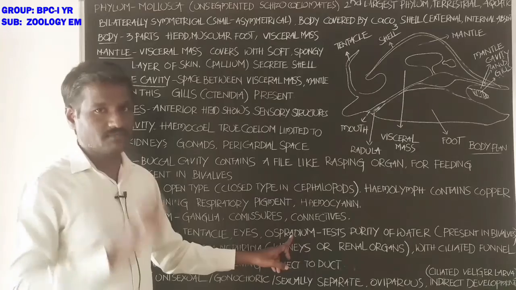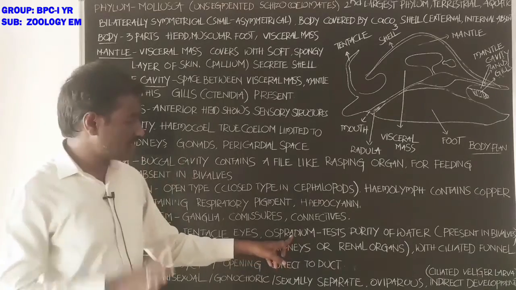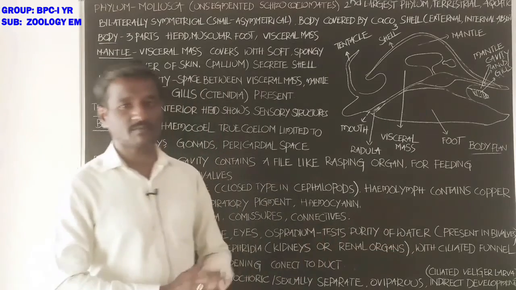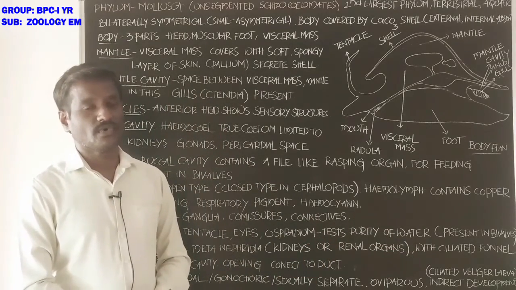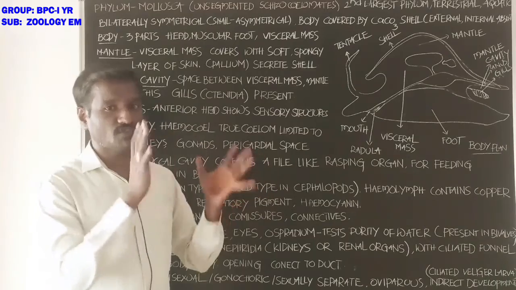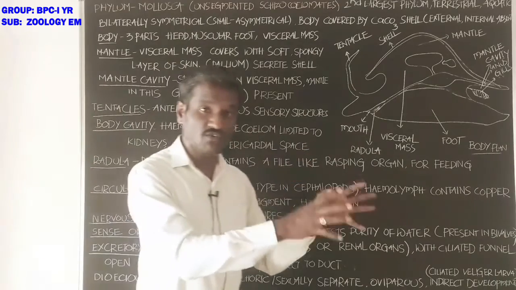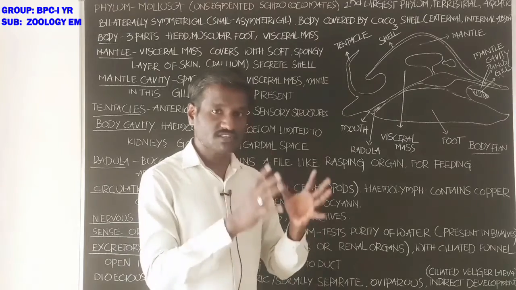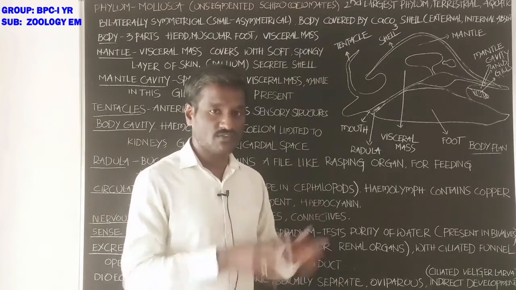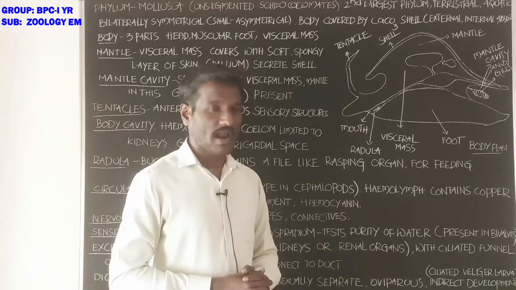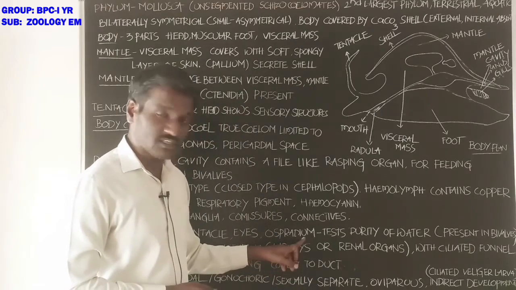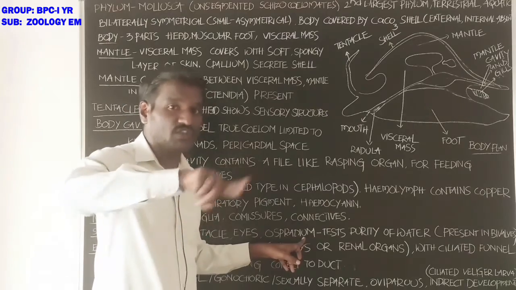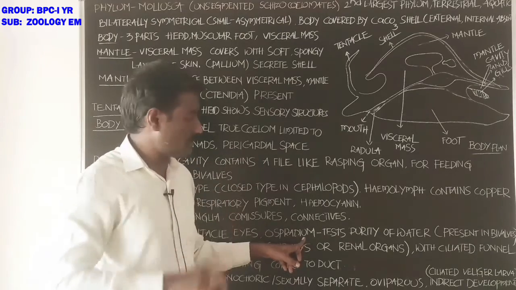What is the function of osphradium? It tests the purity of water. The molluscan lives in aquatic media, and by the osphradium it detects the purity of the surrounding water.